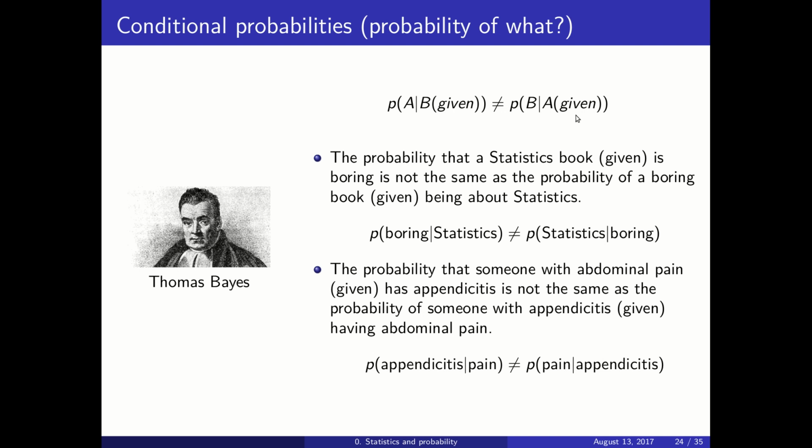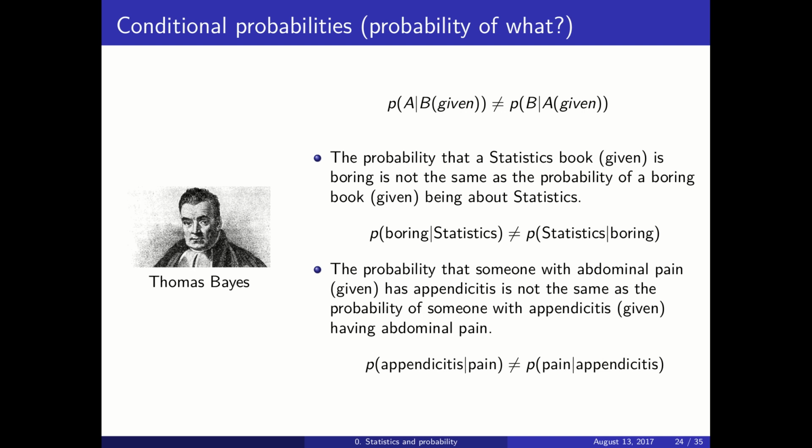And we can have some examples. The probability that a statistics book, this is the given, is boring is not the same as the probability of a boring book, this is now what is given, being about statistics. So the probability of A given B is not the same as the probability of B given A. Here we can express that for boring and statistics books: the probability of a statistics book being boring is not the same as the probability of a boring book being about statistics. And this is very funny, we all understand it.